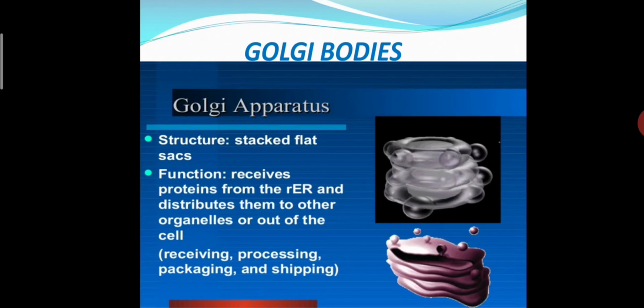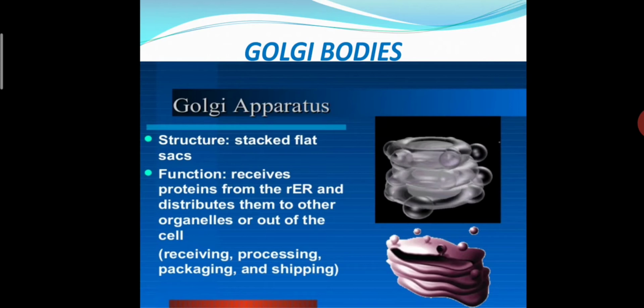Okay, so let's see what is there. In structure, what have we seen about the structure? Stacked flat sacs are there. When we are talking about the Golgi body or Golgi complex, we have seen in the cytoplasm of a cell some stacked flat sacs are there. So these are our Golgi apparatus.